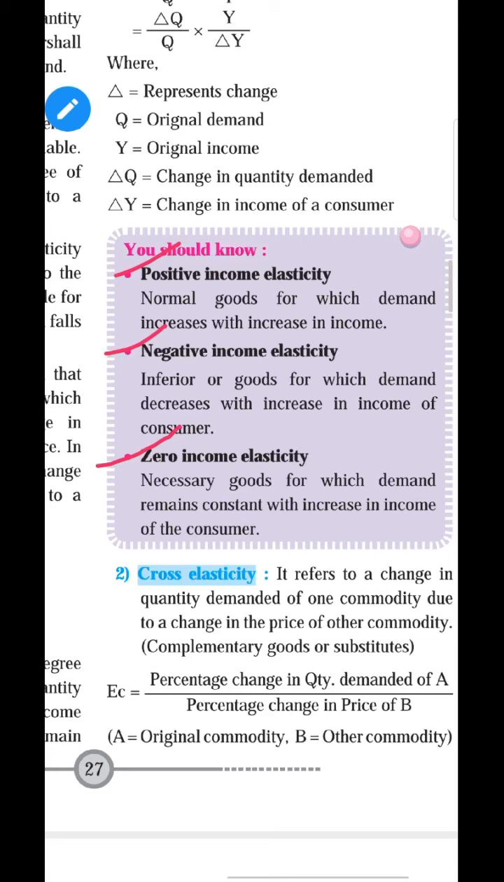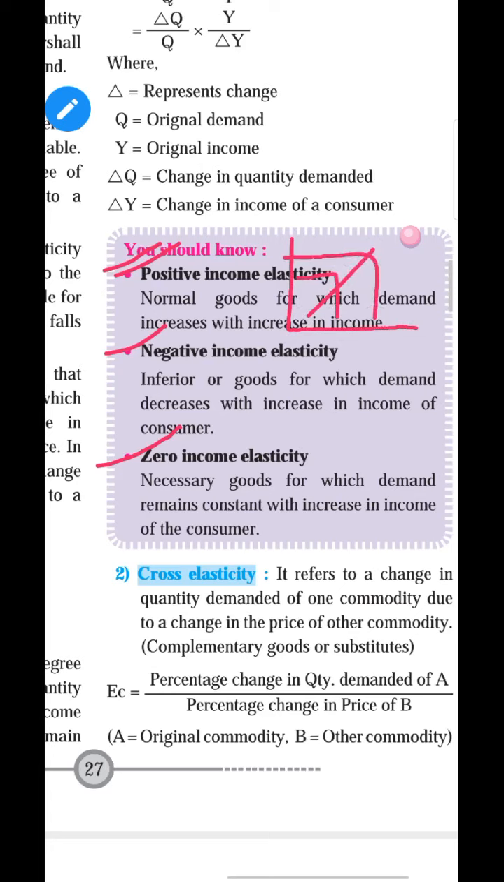Positive income elasticity of demand happens in the case of normal goods, goods we consume every day. So the demand curve is positive, it means there is an upward sloping demand curve. Demand is upward sloping in the case of positive income elasticity of demand. Higher the income, higher the demand.